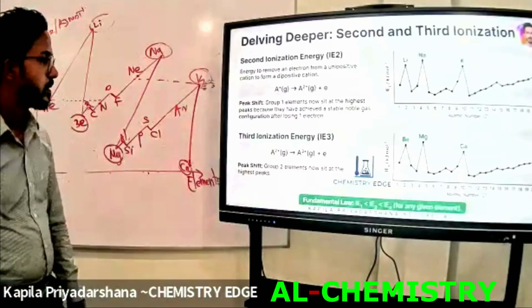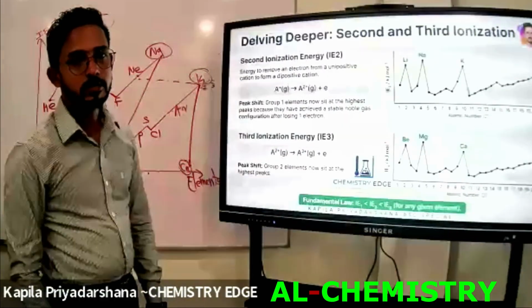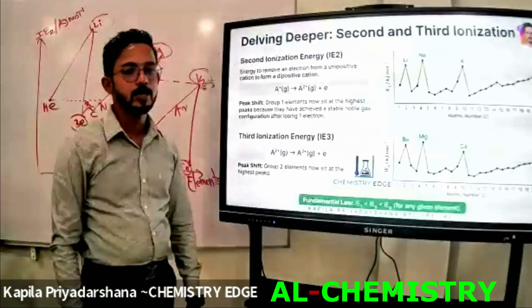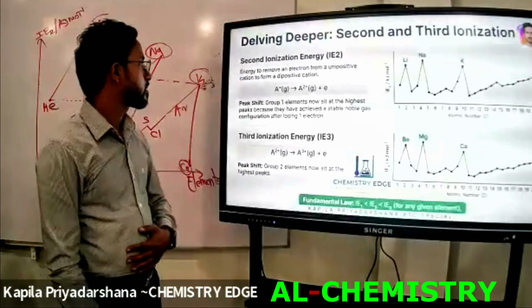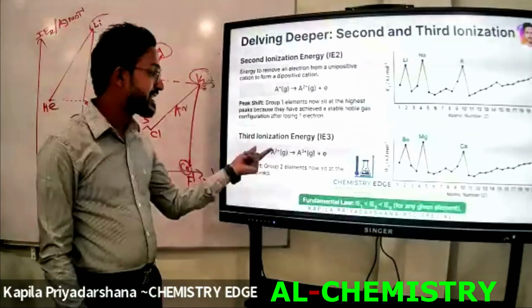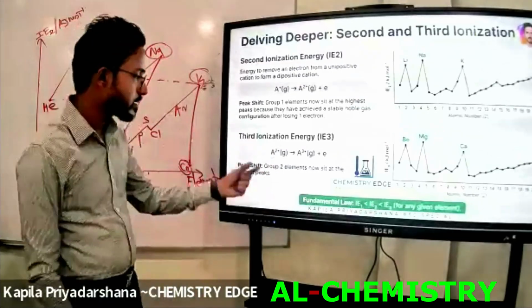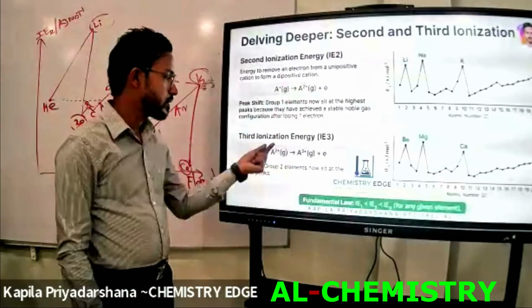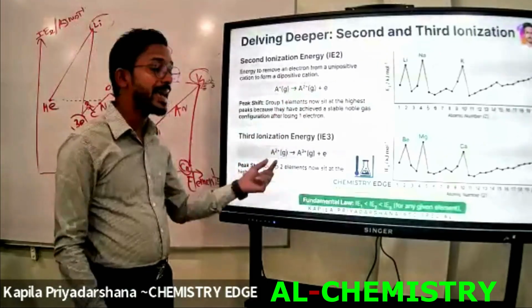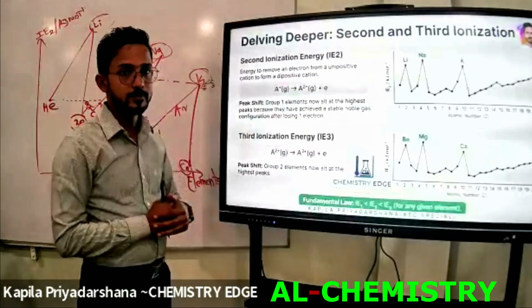Let's write down. Tell me how to define the third ionization energy. It is the same as first and second ionization energy. Then what will be the reactant of the third ionization energy in the common formula? The reactant should be the product of the second ionization. It means it should be a ground state gaseous dipositive ion.